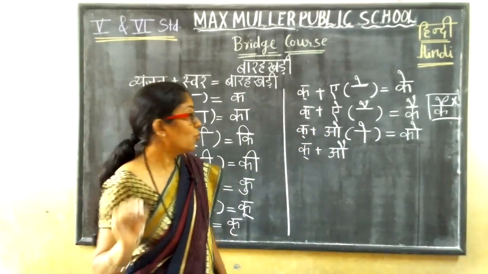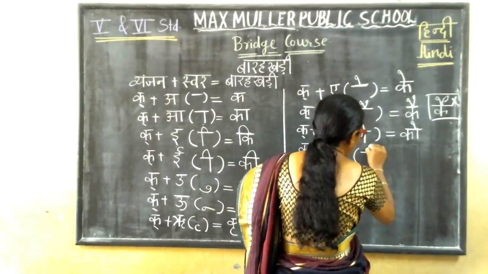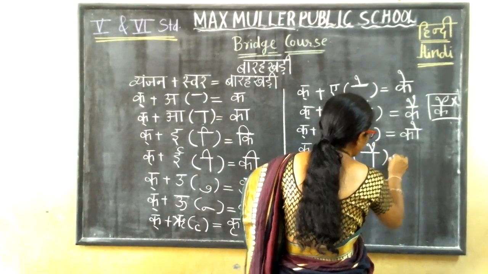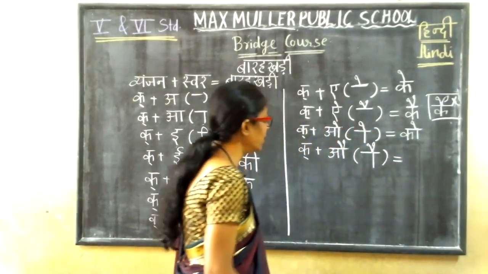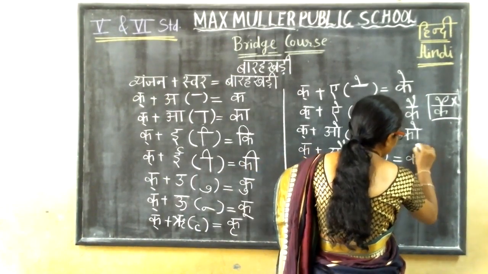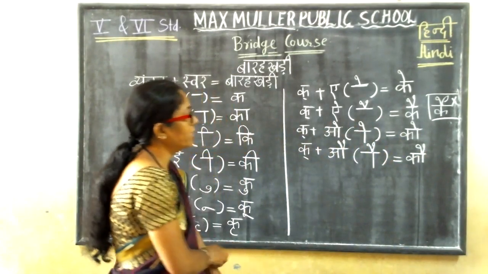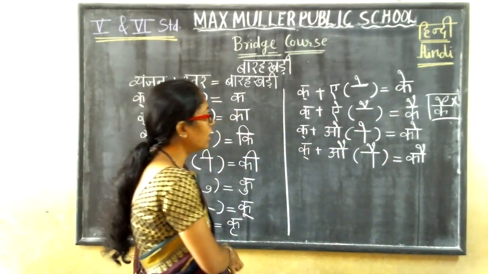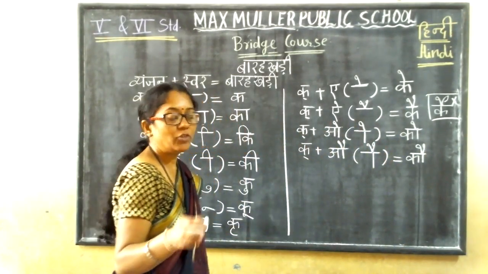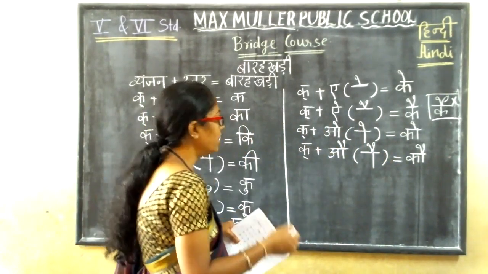Au. And for au, how will we write the matra? Yes, a line here and two up matras. What will you get here? Kau. Understood? See how we are getting the Bharakri. It's very easy. If you learn one, you get all. If you know Varnamala and Swar and Matra, you will get the Bharakri easily.